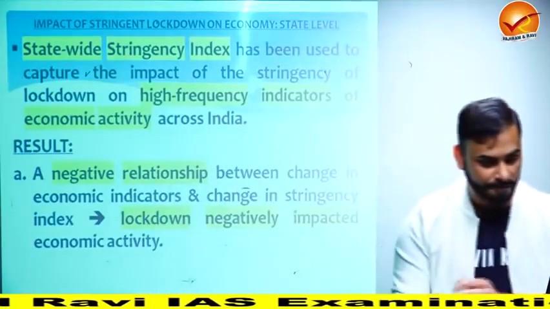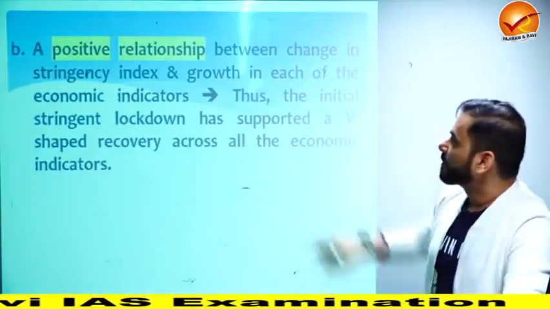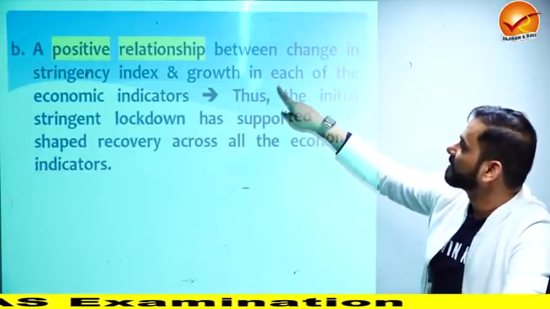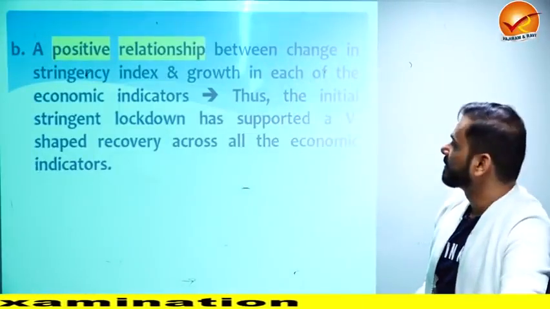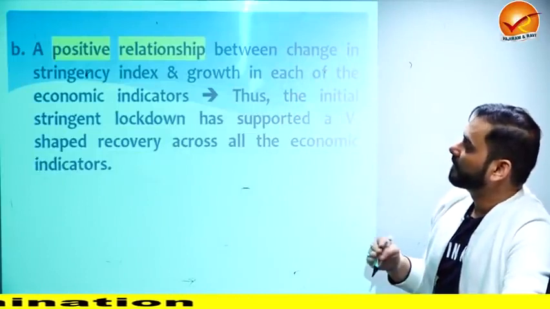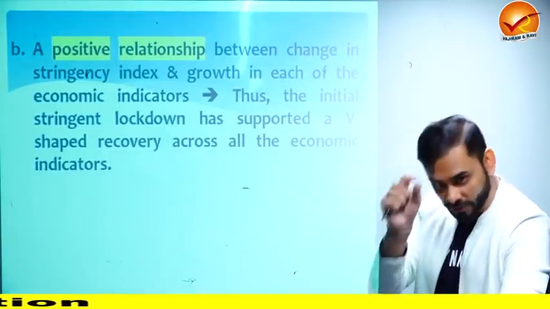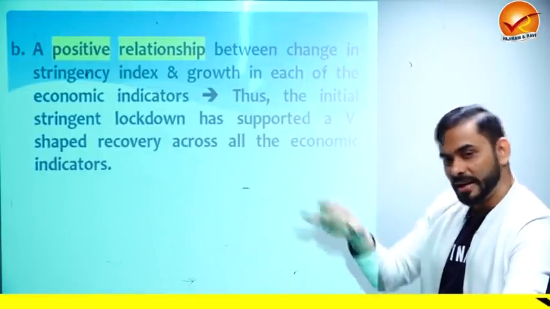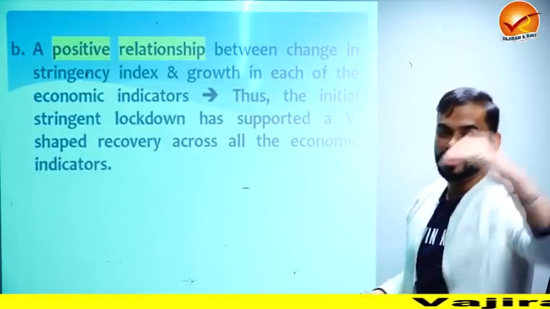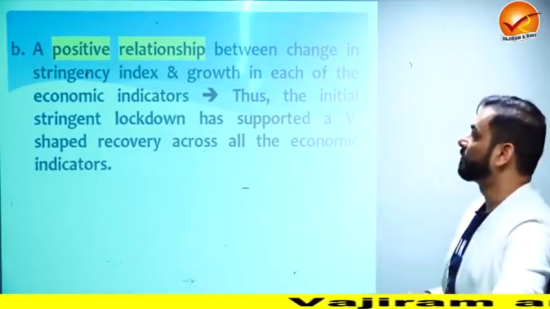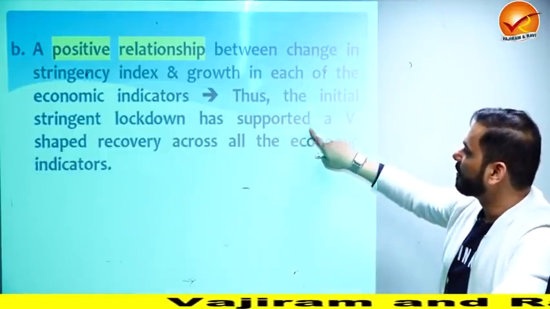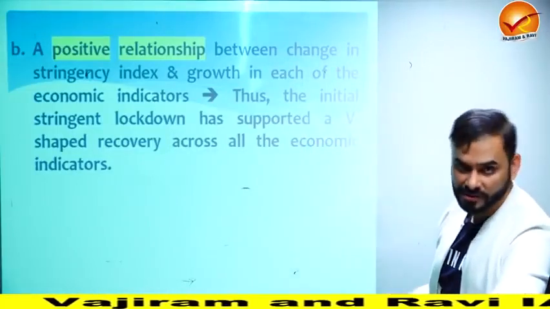So let me show that. A positive relationship between change in index and growth in each of the economic indicators. So if the stringency index, which means the lockdown, is coming down, so is the negative impact on the indicators, which means as the lockdown is coming down, your indicators are also improving. Thus the initial stringent lockdown has supported a V-shaped recovery across the states.